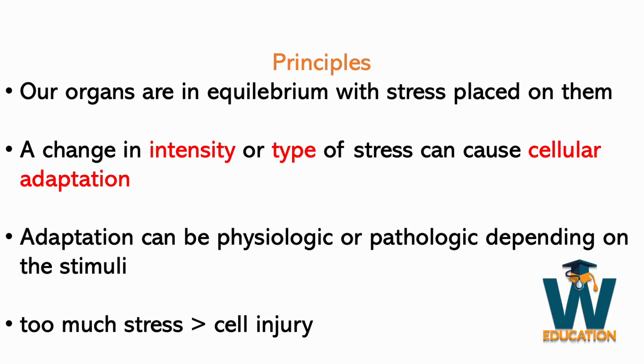A really important basic principle is that our organs are under constant stress and they're in balance with that stress. And when there's a change in the intensity or type of stress, cells can adapt. This adaptation can be normal or abnormal depending on the stimulus. And even though cells can adapt, if the stress persists for too long or is just too intense, this can lead to cell injury and eventually cell death.